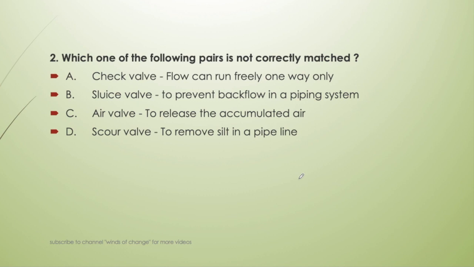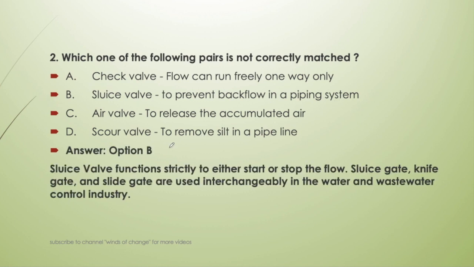Air valve to release the accumulated air, it is also correct. And scour valve to remove silt in the pipeline. At the dead end of the pipeline, scour valves are used. So I think B is the correct option. Okay, so the answer is B. Now let's find out: sluice valve functions strictly to either start or stop the flow. Okay, the function of sluice valve is to either start or stop the flow.